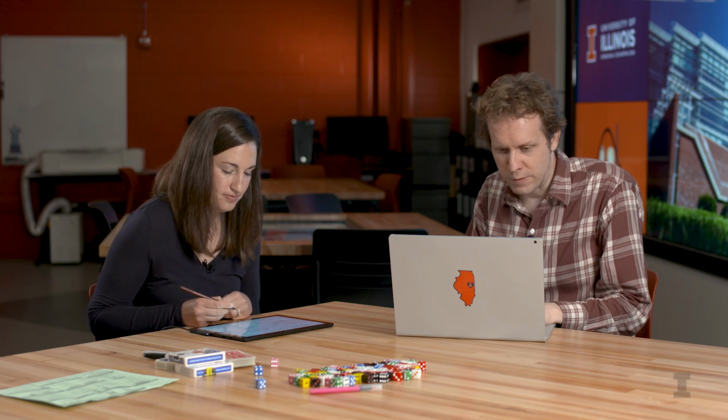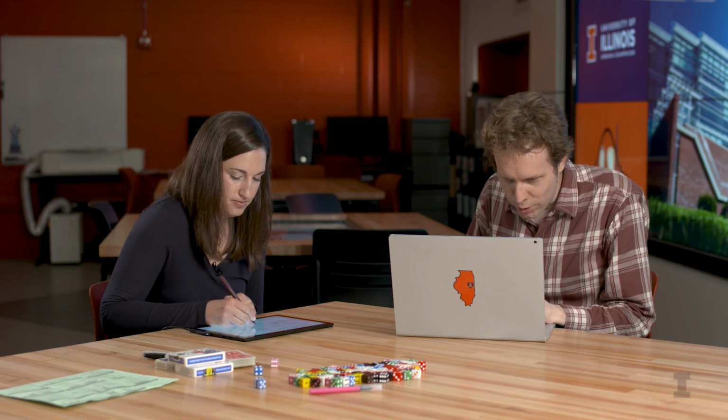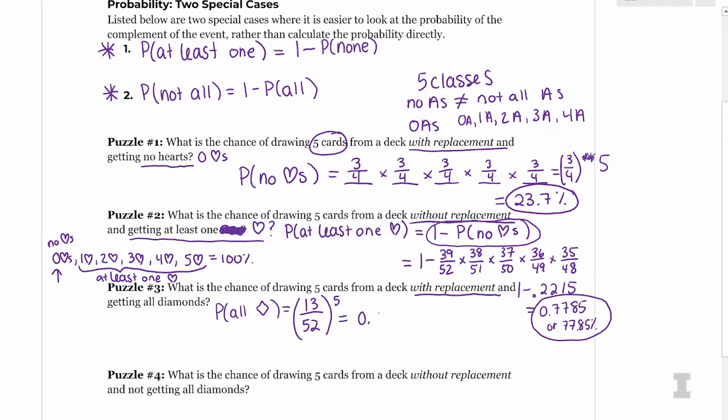So what does Python give us, Wade? So 13 over 52 raised to the 5th power is 0.000976. Three zeros. Or I guess I could write this as 0.0976%. Thank you. So the probability of getting all diamonds is pretty low.